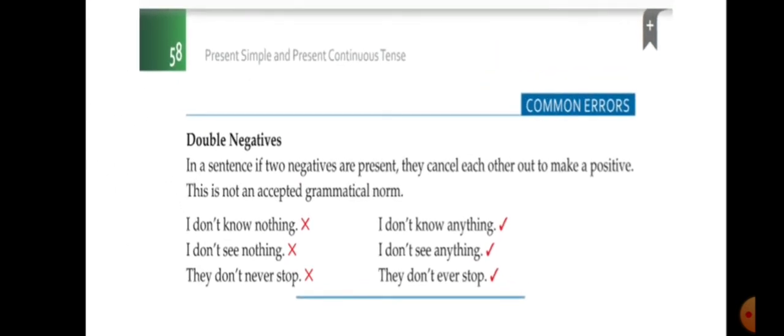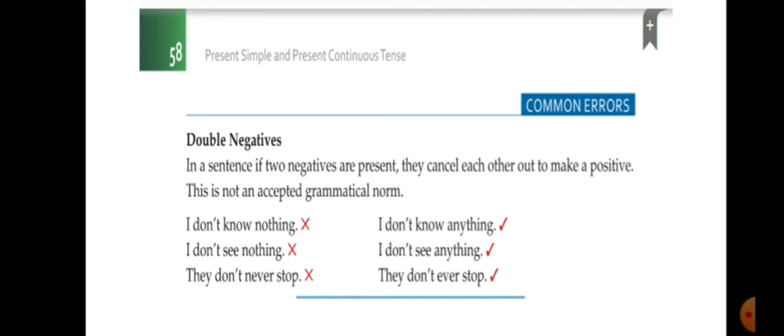Now what are the common errors you usually make while writing sentences? Double negatives. In a sentence, if 2 negatives are present, they cancel each other out to make a positive. In mathematics, we know minus minus is plus, right? In the same way, if 2 negative words are there, then it will change into a positive. So that is not accepted in grammatical form.